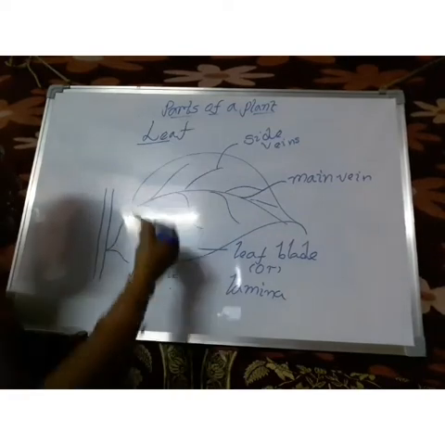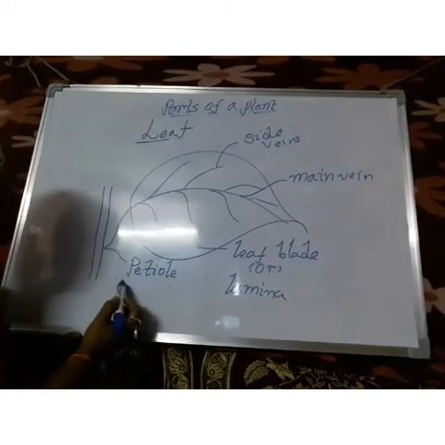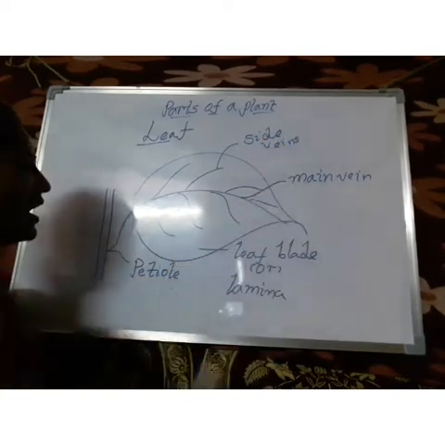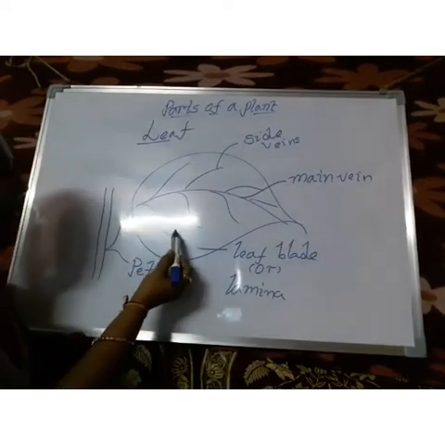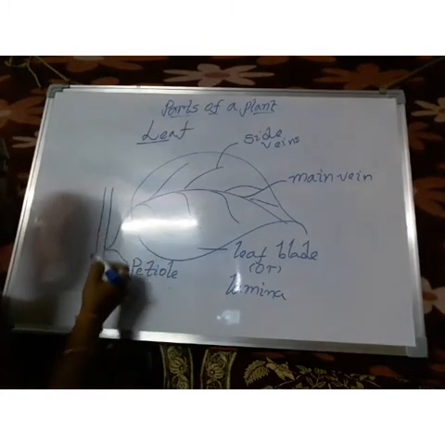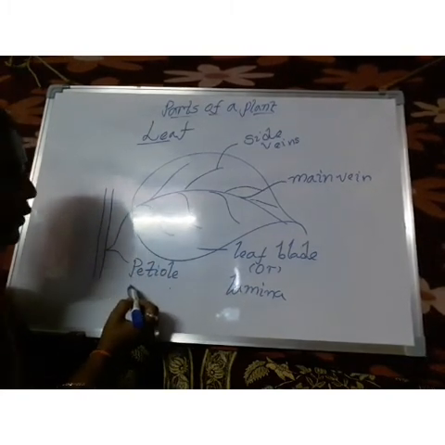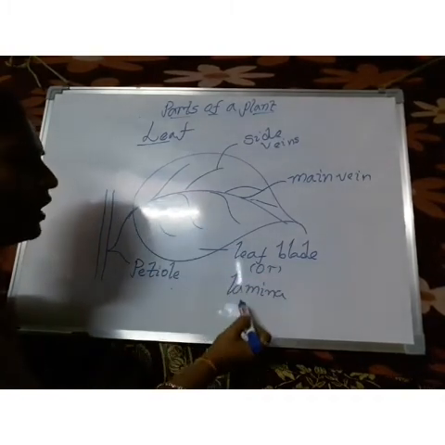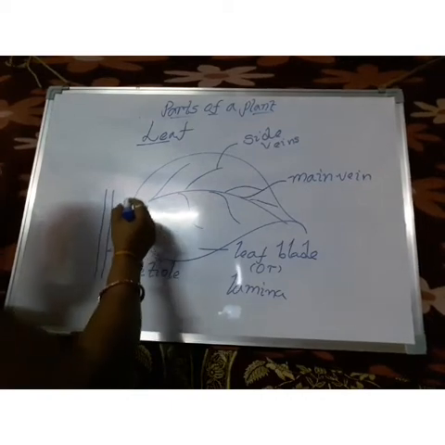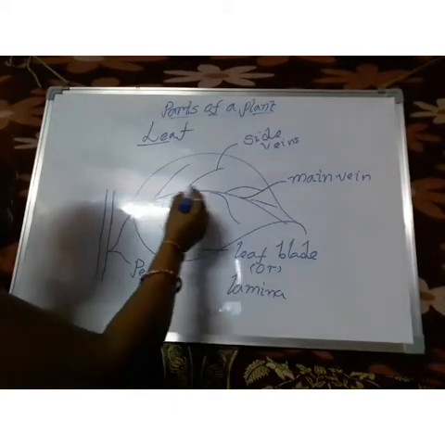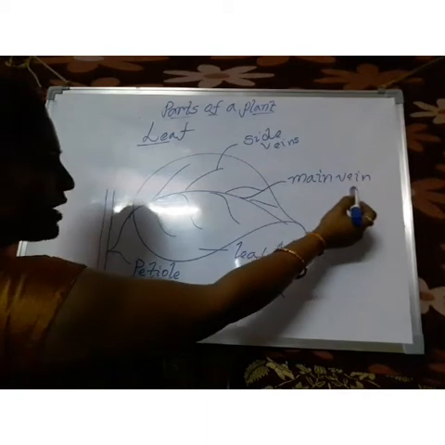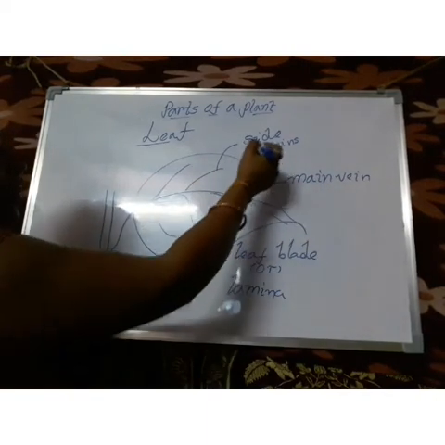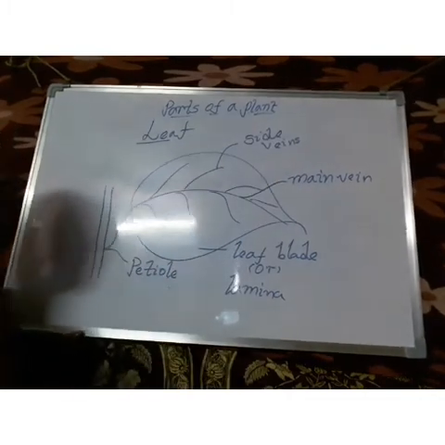A leaf contains different parts, that is petiole, leaf blade or lamina, main vein and side veins. What is meant by petiole? The part attached to the stem is called the petiole, and the flat portion of the leaf is called the leaf blade or lamina. The line connecting to that is the main vein, and the lines attached to the main vein are called side veins. These are the parts of a leaf.